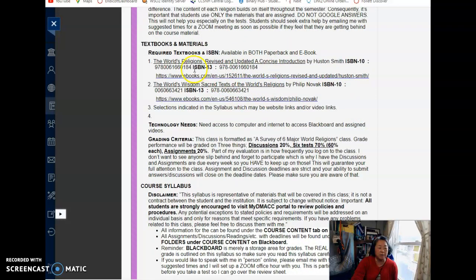Your required books are these. The World's Religions by Houston Smith. It's also an ebook. So please don't start the class saying, oh no, I've ordered this book and it's not going to come for 3 weeks. Cancel that order and get the ebook. Same thing with The World's Wisdom by Philip Novak. If you've ordered it, it's not going to come in for several weeks. Go order the ebook and cancel that order, because you need those right away.